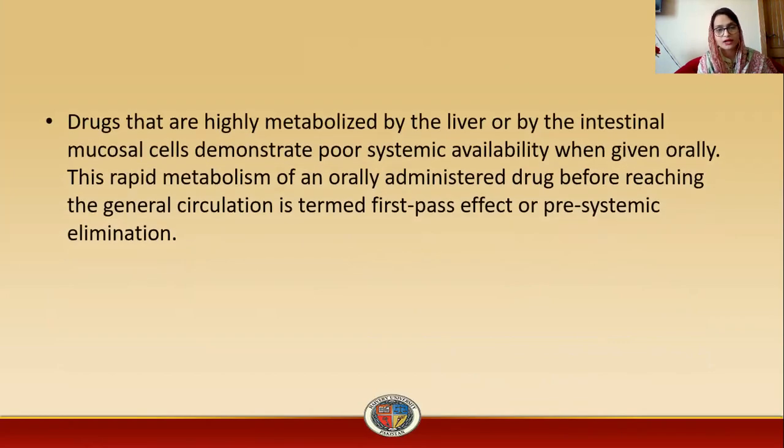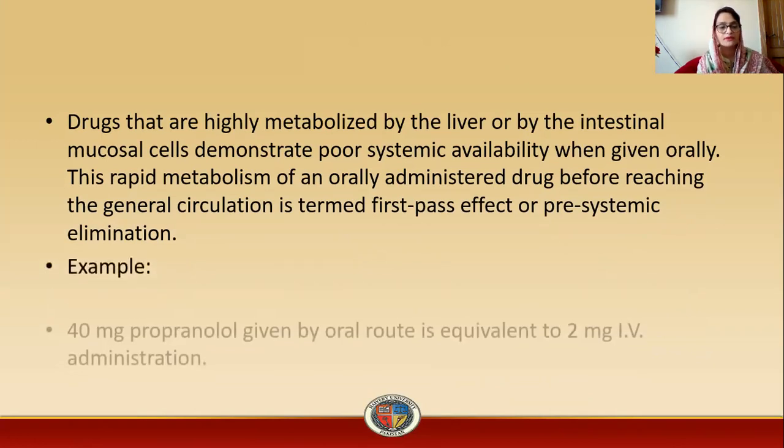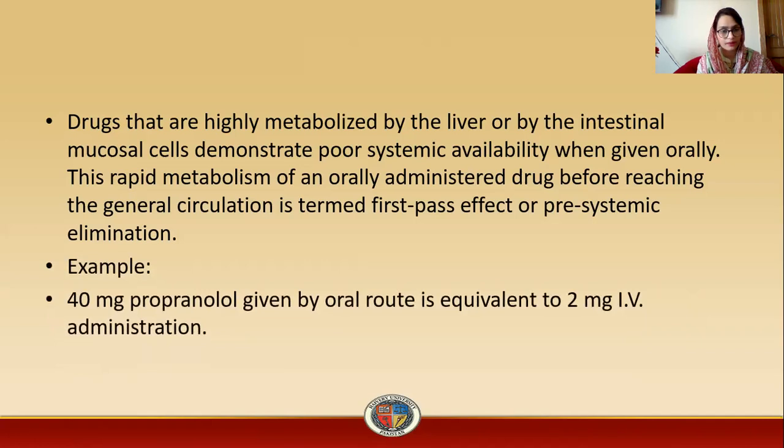Drugs that are highly metabolized by the liver or by the intestinal mucosal cells demonstrate poor systemic availability when given orally. This rapid metabolism of an orally administered drug before reaching the general circulation is termed first pass effect or pre-systemic elimination. For example, 40 milligram propranolol given orally is equivalent to 2 milligram IV administration.